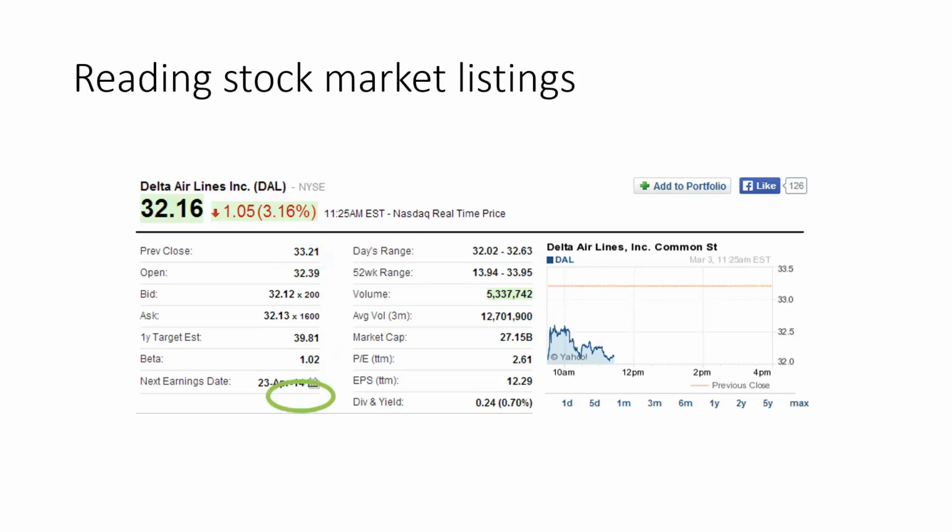The next thing we need to know is what price it opened at today. So it opened higher than yesterday, and the price at which it opened was 32.39. The bid price right now, as reported by Yahoo Finance, is a bid for 200 shares at a price of 32.12. And the best offer, remember offer is always higher than bid, is 32.13. And the offered price has a volume of 1,600 shares.